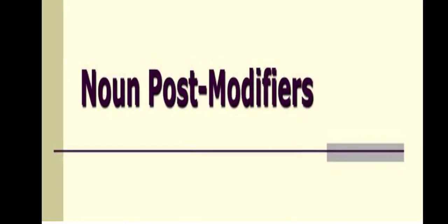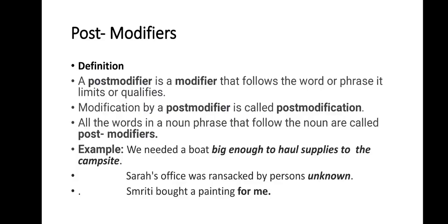Now let's see what are post modifiers. A post modifier, unlike a pre modifier, follows the word or phrase it limits or qualifies. Okay, it follows. It doesn't come in front of the noun, it follows the word or the noun. Modification by a post modifier is called post modification. All the words in a noun phrase that follow the noun are called post modifiers. Okay.